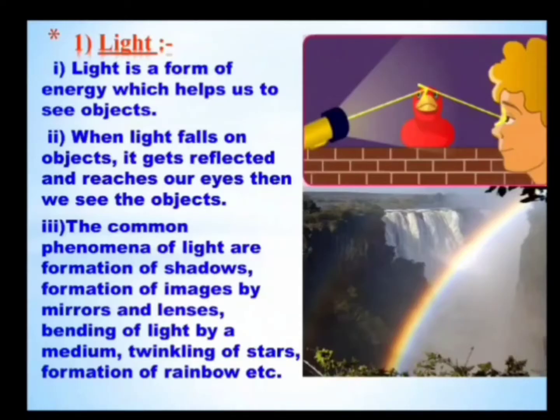We have learned that light is a form of energy which enables us to see the objects around us. In previous classes, we have already studied some of the basic properties of light. We have learned that light normally keeps on propagating along a straight path in a transparent medium. However, it gets reflected when it falls upon a shining or polished surface. That phenomenon is known as reflection of light.